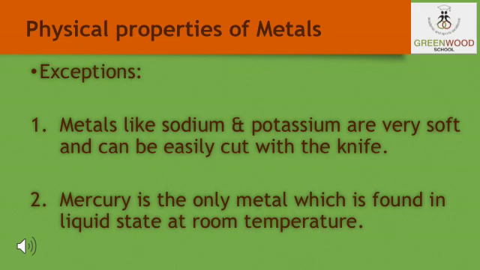The second exception in the metals is mercury. Mercury is also considered a metal, but it is found in the liquid state at room temperature. Despite being a metal, it is found in the liquid state, and potassium and sodium are soft in nature and can be easily cut with a knife.